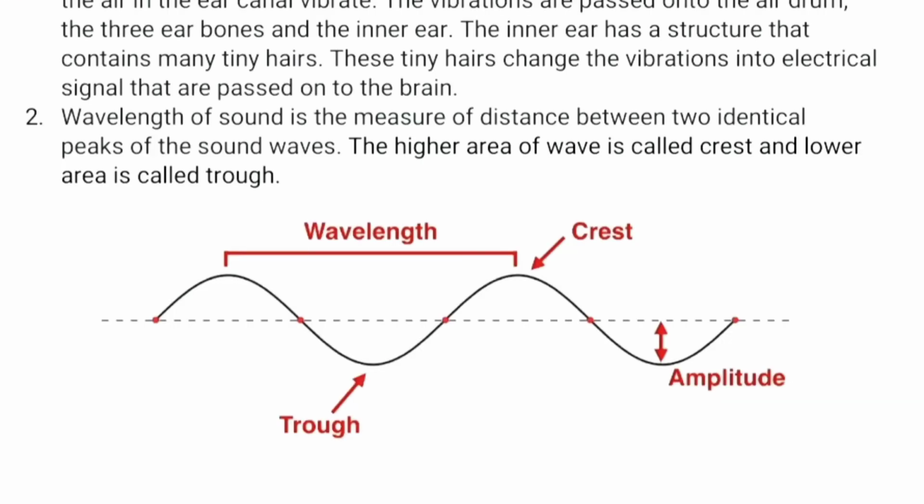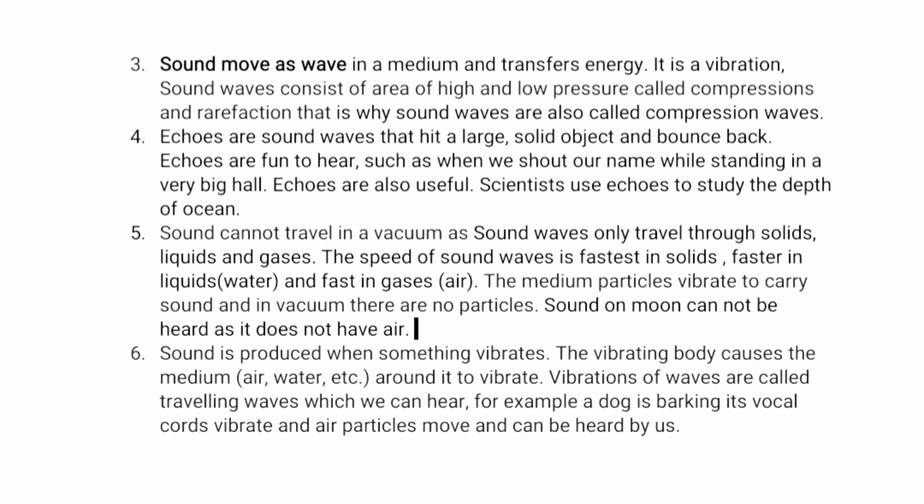Question number 2 is: what is the wavelength of a sound? Wavelength of sound is the measure of distance between two identical peaks of the sound waves. The higher area of the wave is called the crest and the lower area is called the trough. You have to draw this diagram as well to explain your answer. Question number 3 is: what type of waves are sound waves? Sound moves as a wave in a medium and transfers energy. It is a vibration. Sound waves consist of areas of high and low pressure called compressions and rarefactions. That is why sound waves are also called compression waves.